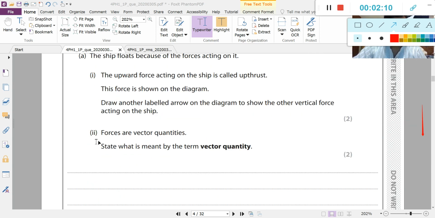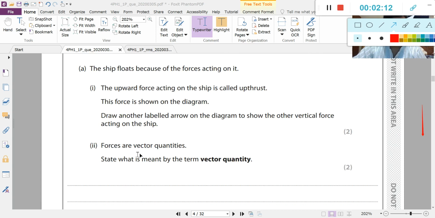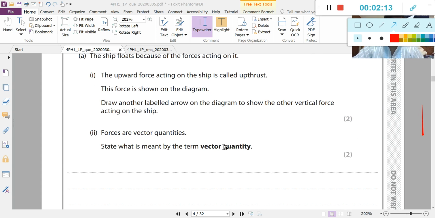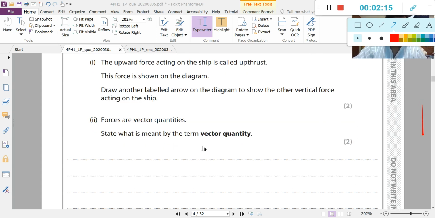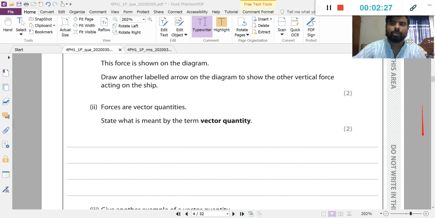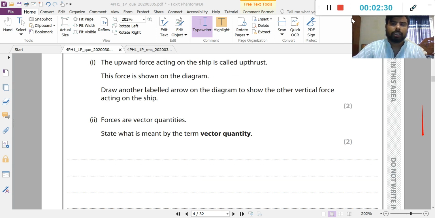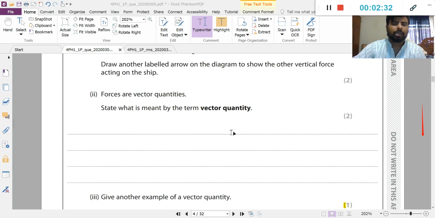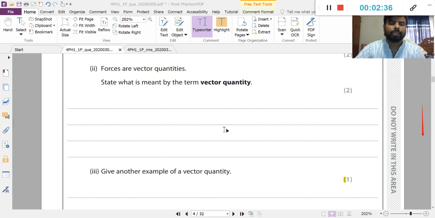Question number A2. The forces are a vector quantity. Do you know what a vector quantity is? State what is meant by the term vector quantity. The physical quantity which has both magnitude and direction is called a vector quantity. So the physical quantity which requires both magnitude and direction to be represented completely is called a vector quantity.